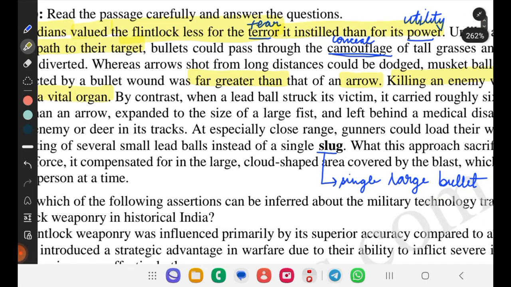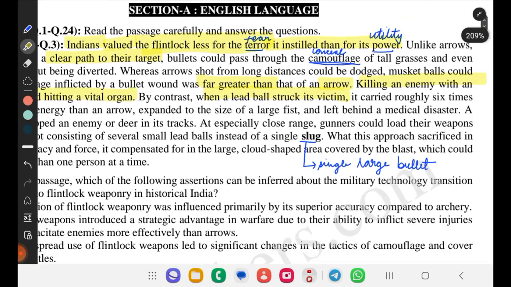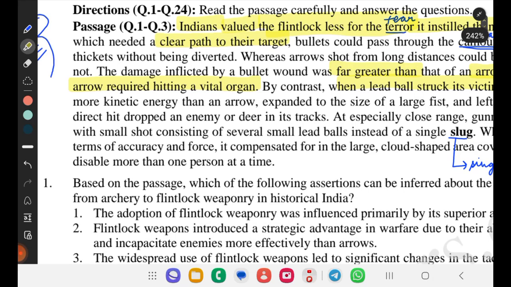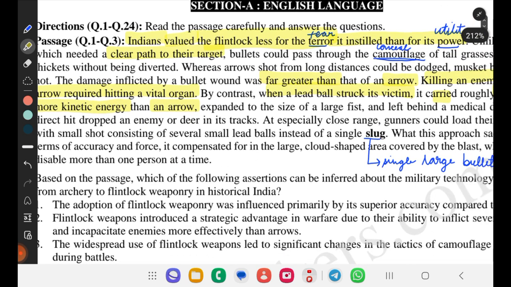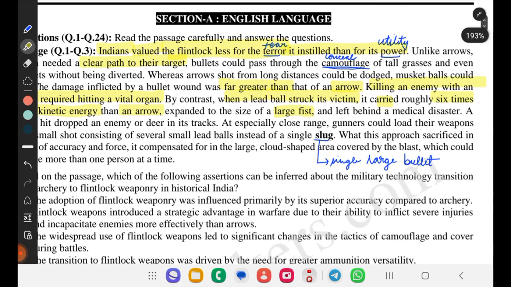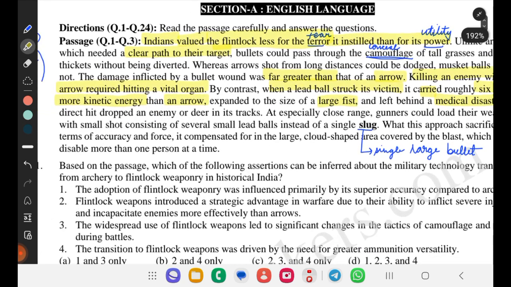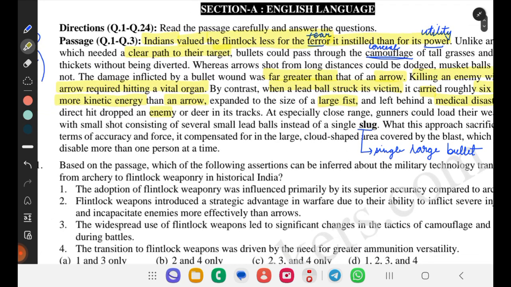By contrast, when a lead ball struck its victim, it carried roughly 6 times more kinetic force than an arrow. So the bullet carried 6 times more kinetic force than an arrow, so it is sufficient to kill anybody. Expanded to the size of a large fist and left behind a medical disaster. Yes. A direct hit dropped an enemy or a deer in its tracks. So if we directly hit someone, it would lead to the dropping of that enemy. But with an arrow, there are chances of revival of that person.